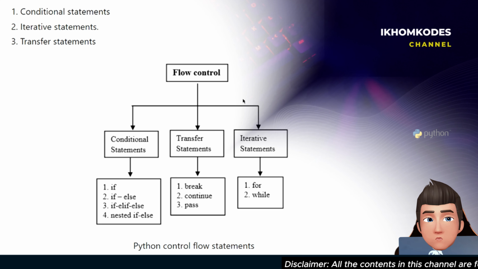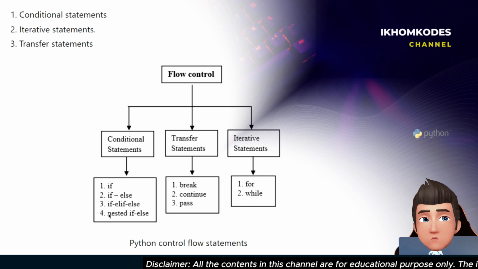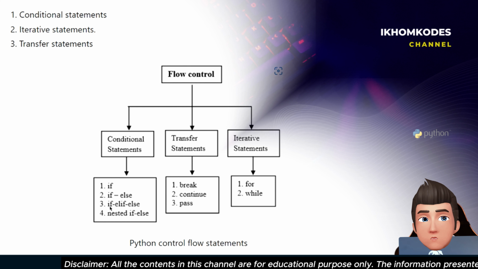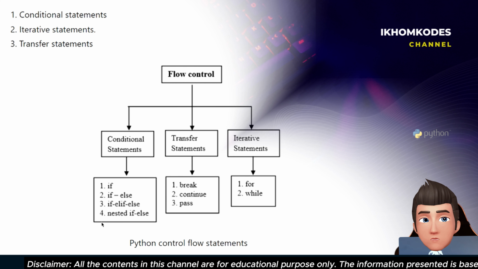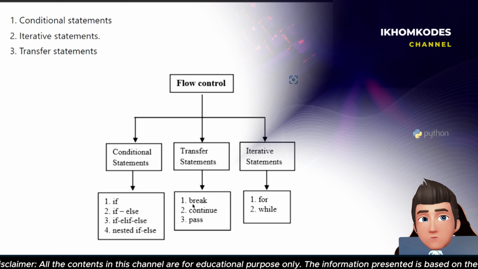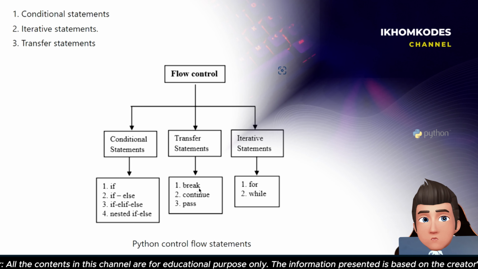Let me give you the illustration of flow control as well. Conditional statements, transfer statements, iterative statements. Under conditional statements we have four subtypes. They are if, if else, elif, and finally nested if else. And under the transfer statements we have three subtypes. They are break, continue, pass.